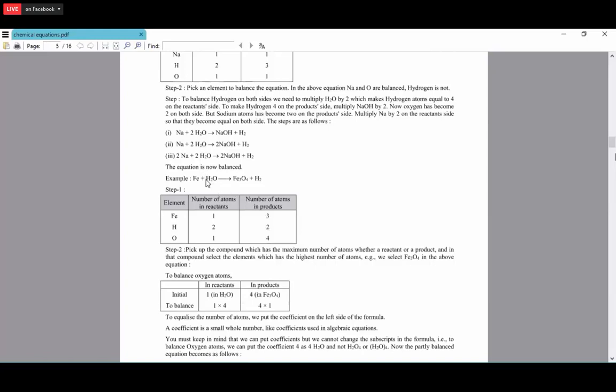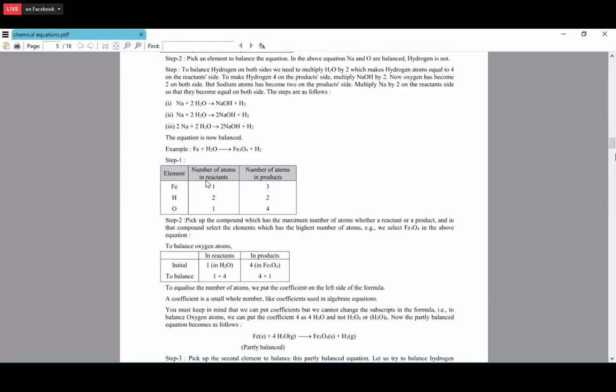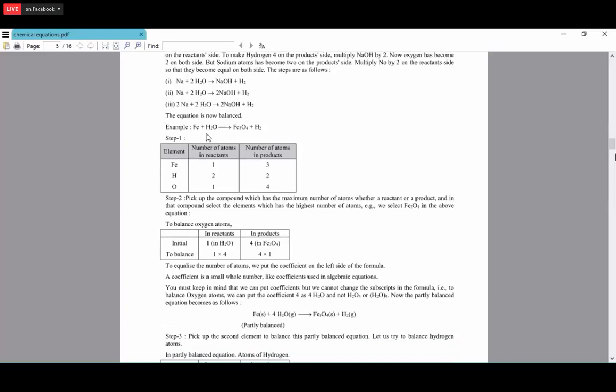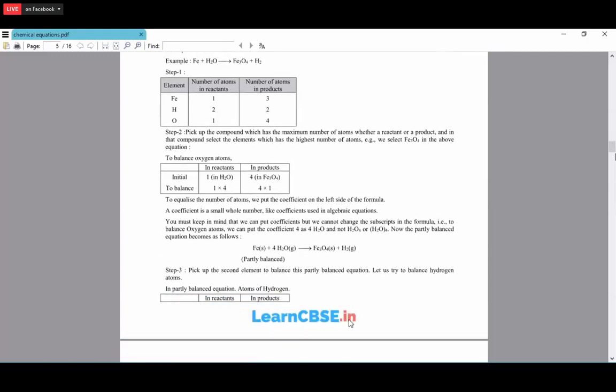Whenever we are placing the 4, what will happen? The hydrogen atom is becoming 8. So again we have to place the 4 over here. So Fe plus 4H2O gives Fe3O4 plus H2. So now we have balanced the oxygen, 4 oxygen, and here also it is 4 oxygen.